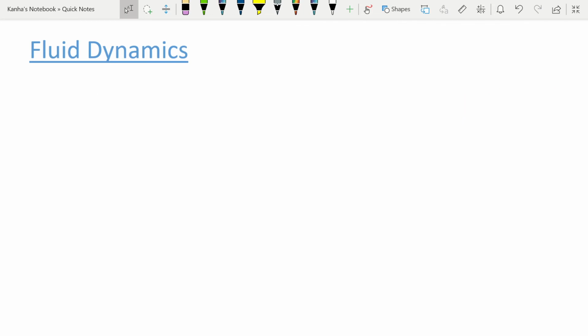Next, let's talk about fluid dynamics. When a fluid moves in such a way that there are relative motions among the fluid particles, the fluid is said to be flowing. There are different types of fluid flows, which can be classified as, first of all, steady and unsteady flow. I'll just write them down, and if there is something important from those, then I'll mention them here as well.